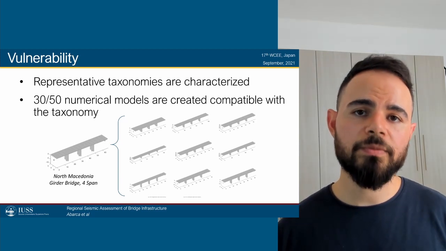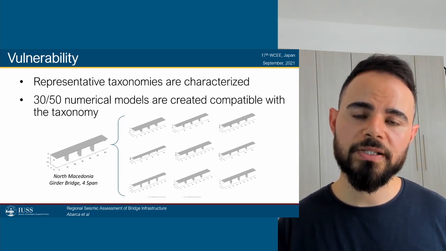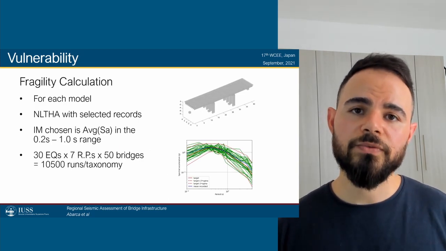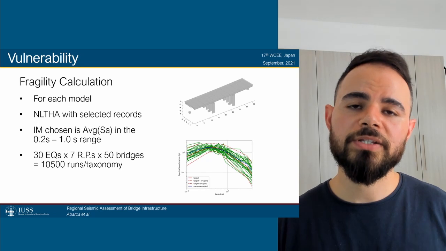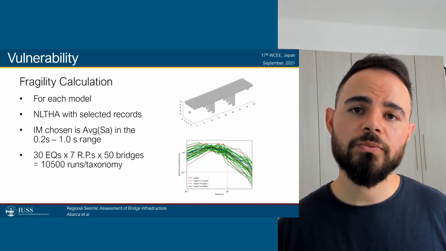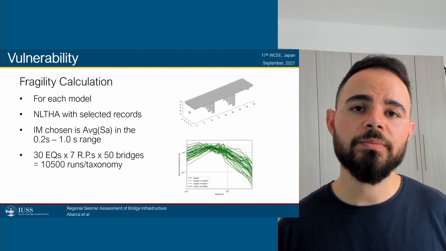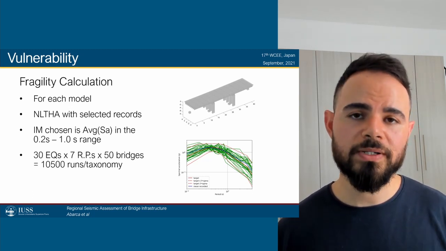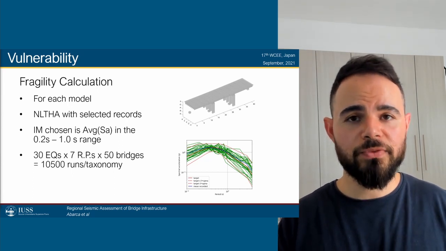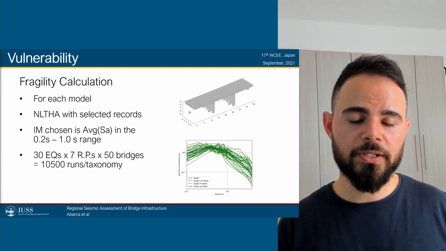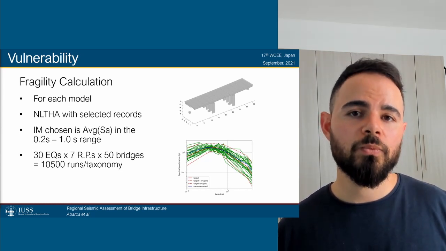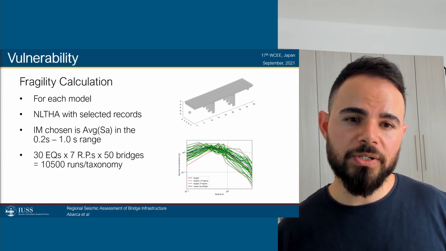Once we have enough numerical models to represent each one of the taxonomy branches, we go into the fragility calculation stage. In this stage, for each one of the models, we're going to run nonlinear time histories with the selected records from the hazard component. The intensity measure that was chosen was average SA within the period range of 0.2 to 1 seconds. Just to give you an idea of the volume of work that this took, we have 30 earthquakes per return period. We have 7 return periods ranging from 100 to 10,000 years. We typically have 50 bridges per taxonomy.